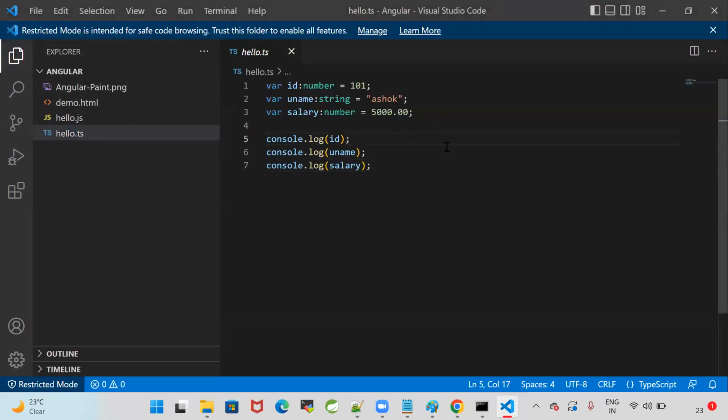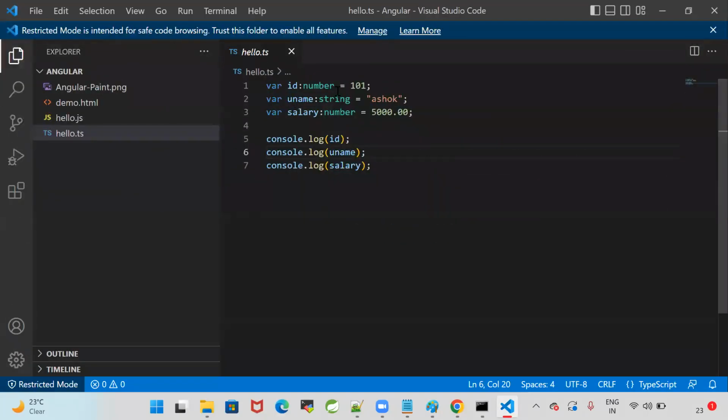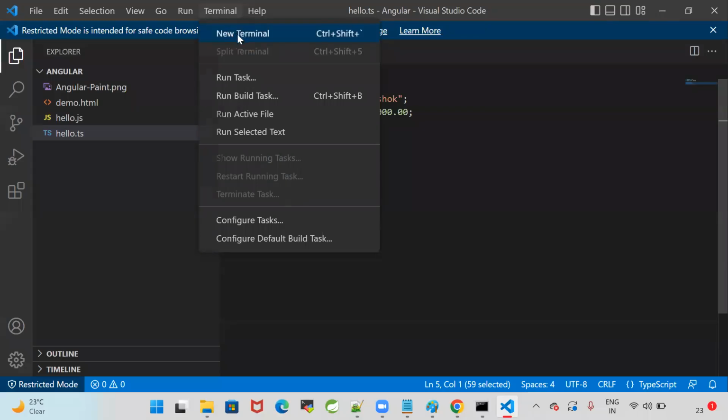Here I am declaring the variables. So ID colon number is equal to 101, uname colon string is equal to Ashok, salary colon number is equal to 5000, console.log. Click on terminal, new terminal.